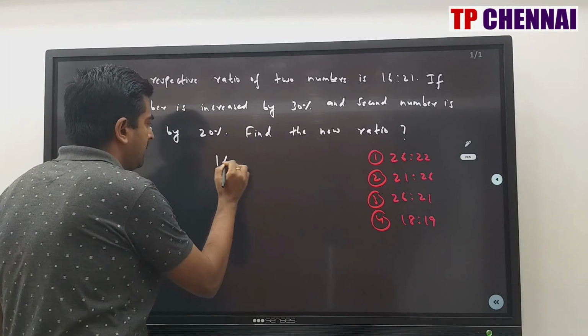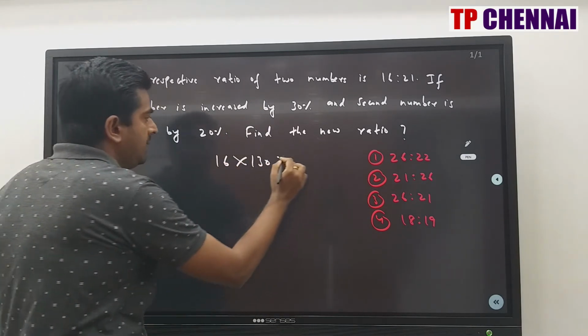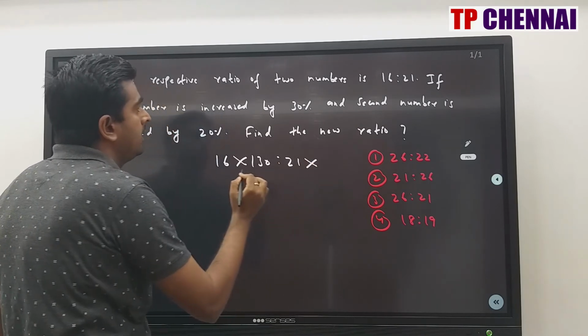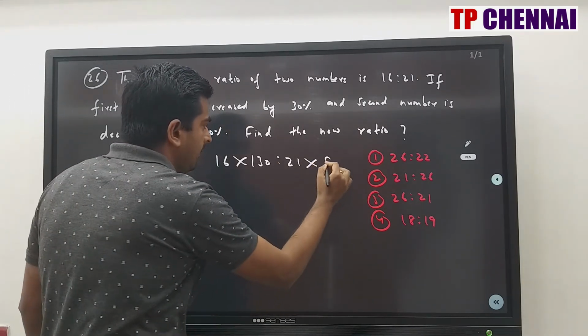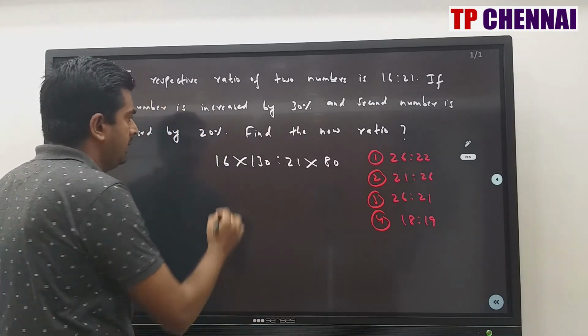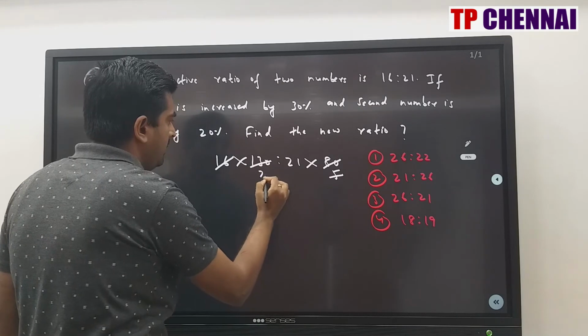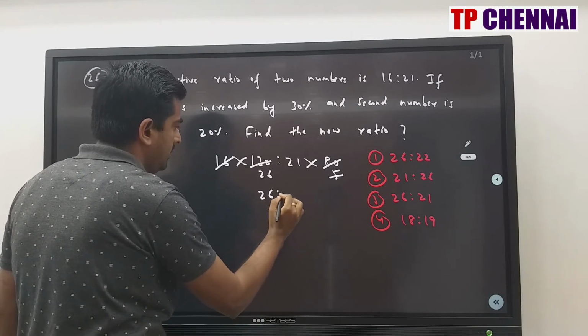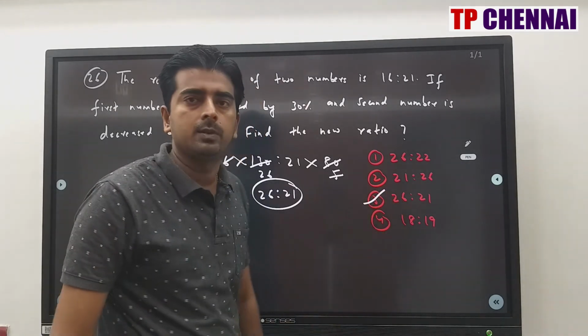So 16 into 130. Second number is decreasing by 20%. That means 100 minus 20, 80. Right? So what is my answer? 26 is to 21, which is third option.